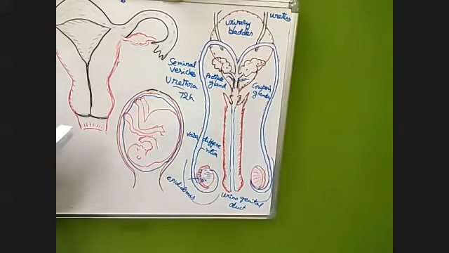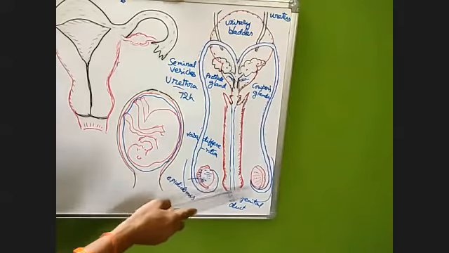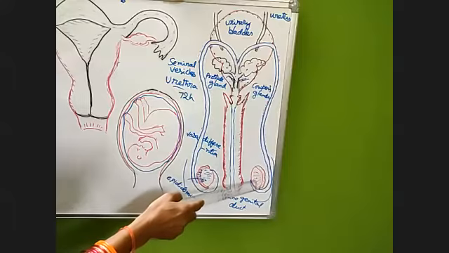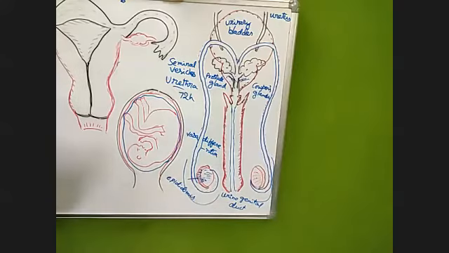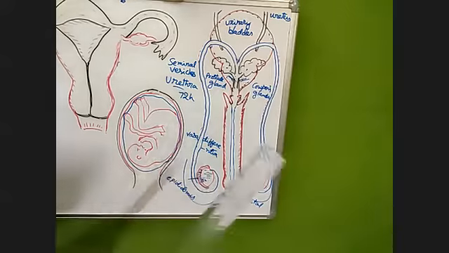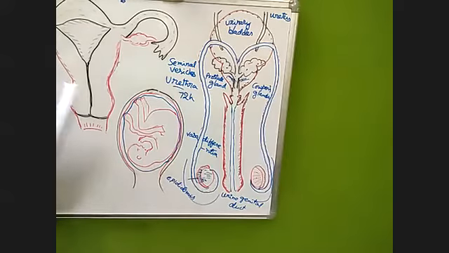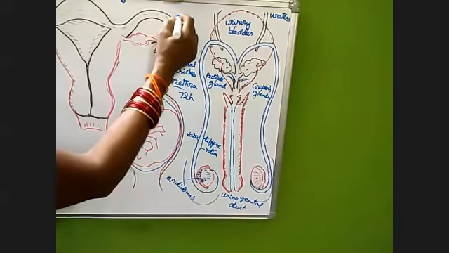Once again, I will rub this out. Next, a pair of testes which are lying below the abdominal cavity. Why should they be below the abdominal cavity? Any reason behind that? If you find the reason, the Creator's greatness will be shown. God's greatness will be there. See, normally room temperature, our body temperature is 37 degrees Celsius. That you know.